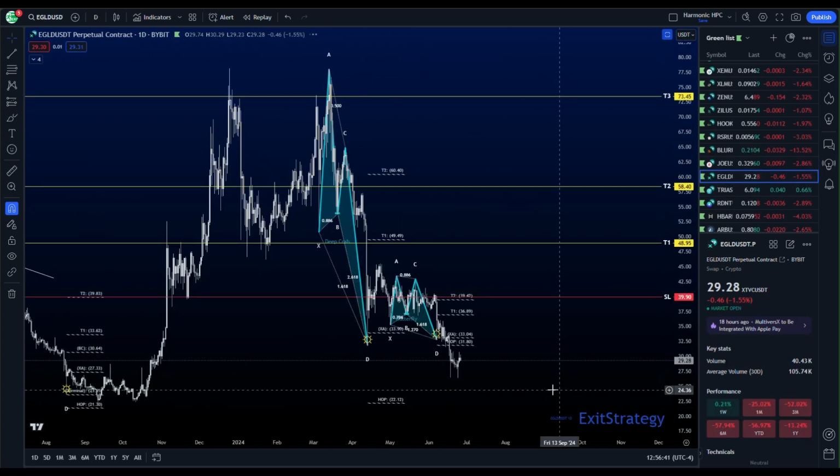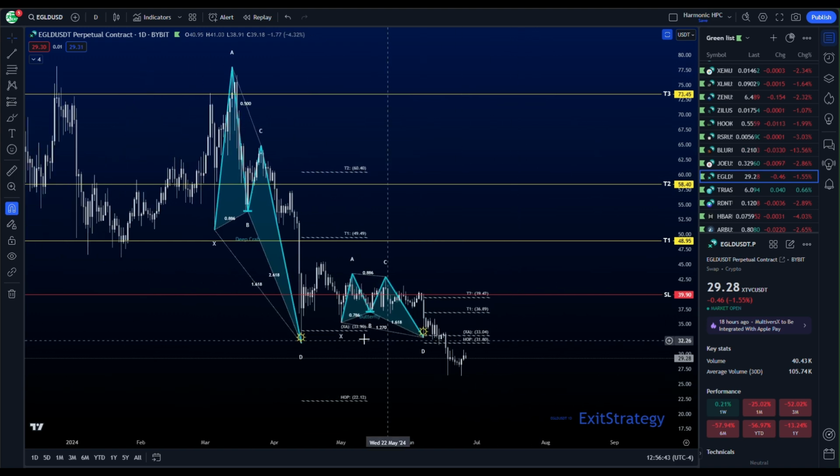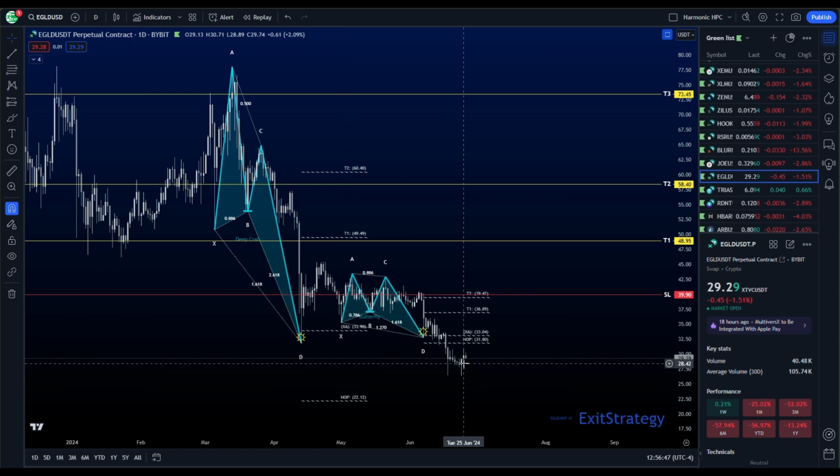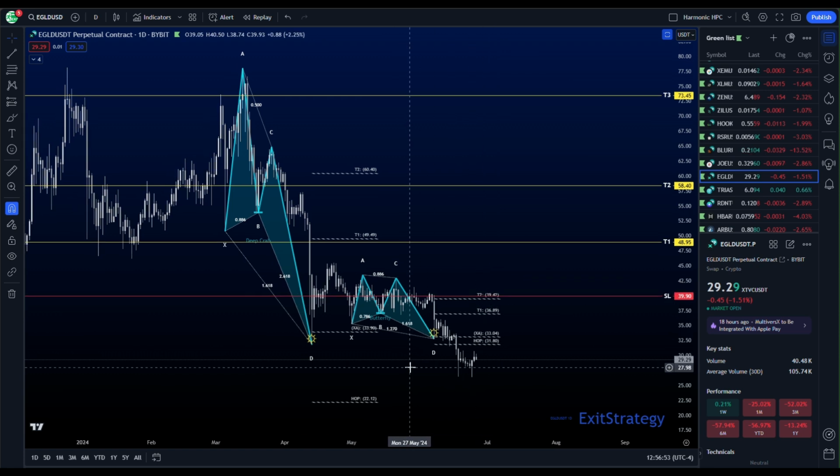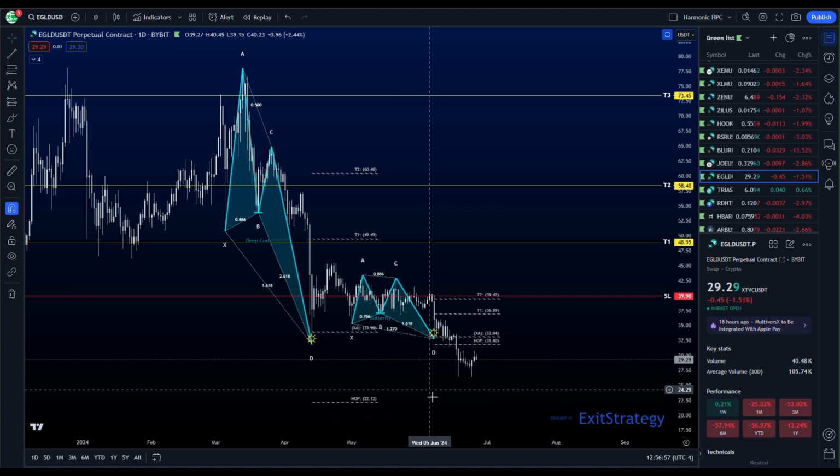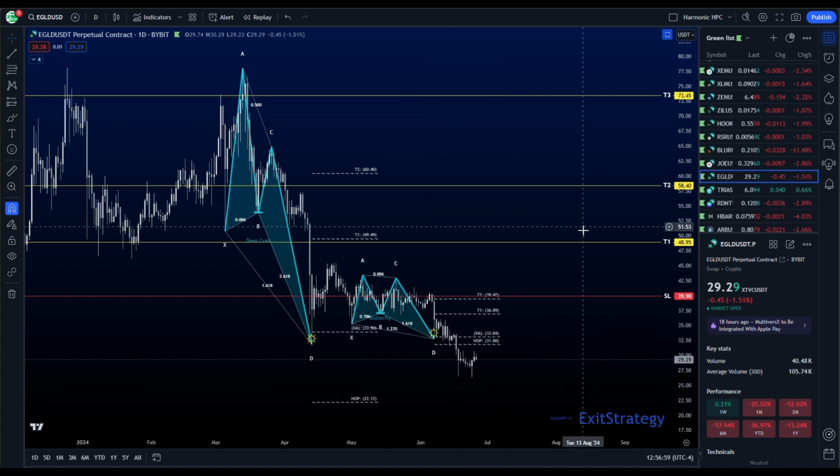EGLD has both a deep crab and a butterfly here. And the butterfly has run through, so I don't put a lot of stock into this one. Let's take the butterfly, just out of consideration for a moment. We're really just trading this deep crab to see if we can't come in and lift up out of this area.